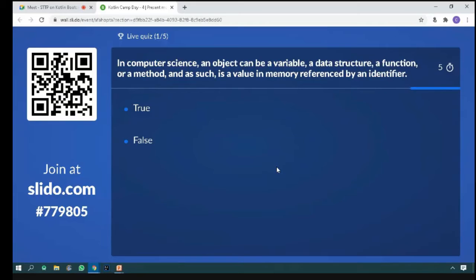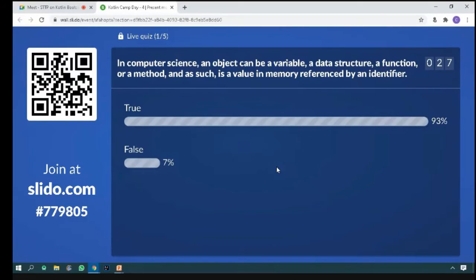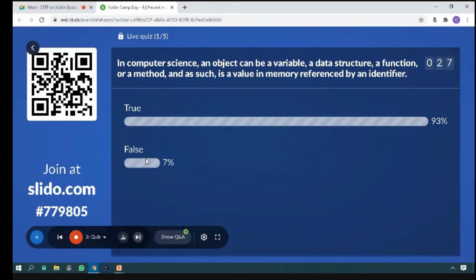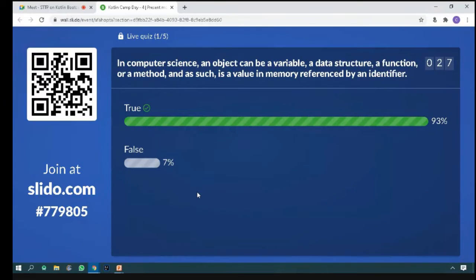You may give as you like. It may be true or it may be false, but I will give you an exact answer also. So 93% of people go with the true answer, while 7% of students go with false. The answer is true, because in computer science an object can be a variable, data structure, function, method, or anything else.